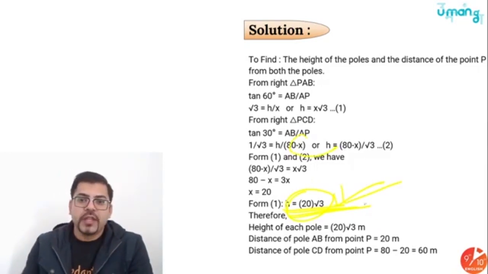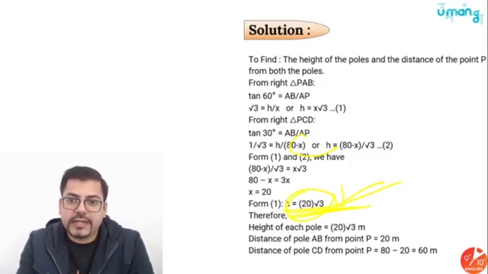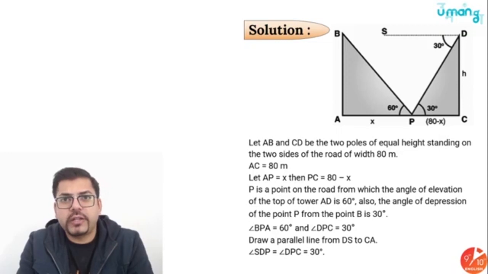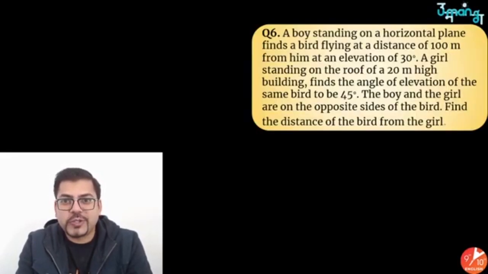If you have to find the distance of pole CD from point P also, that is also easy. Not a big deal. You can find the base also. So people, I guess you all understood that. And if you understood, here's the next question.